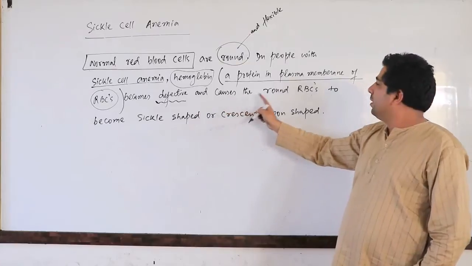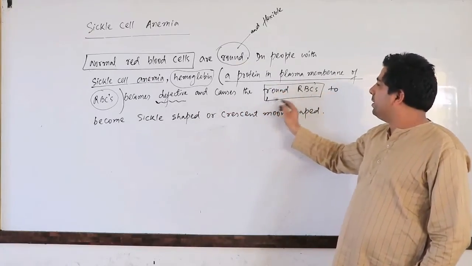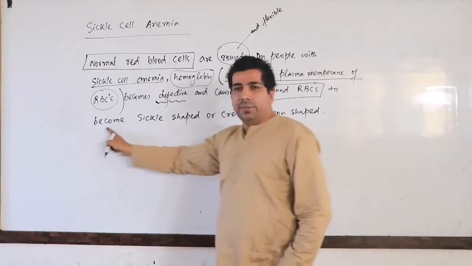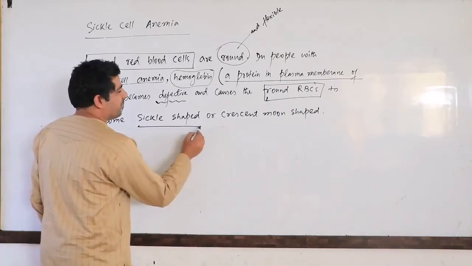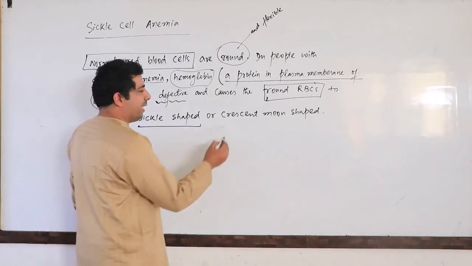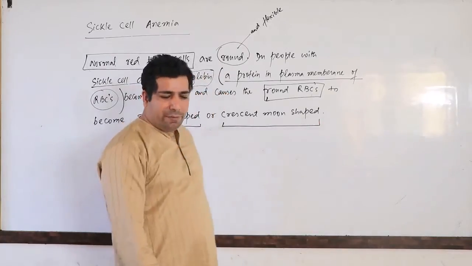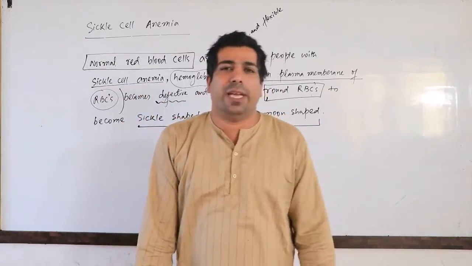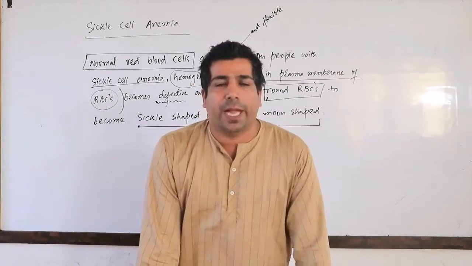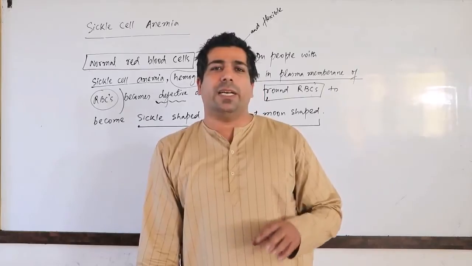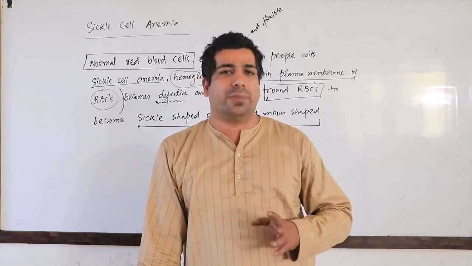And it causes the round RBCs to become sickle shaped, or they will become like crescent moon shaped. So my dear friends, this sickle cell anemia is actually a defect related to the hemoglobin. And hemoglobin is basically a protein which is present in the plasma membrane of RBC.